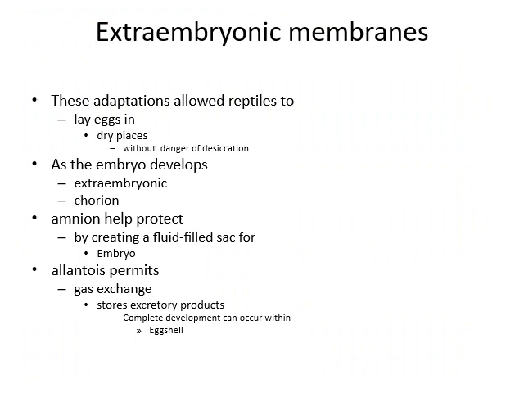Extraembryonic membranes. Basically, the reptilian egg is an amniotic egg. These adaptations allowed reptiles to lay eggs in dry places without danger of desiccation. As the embryo develops, extraembryonic membranes, chorion, amnion, allantois, and yolk sac, are produced. The amnion helps to protect the embryo as a fluid-filled sac. The allantois permits gas exchange and stores excretory products, nitrogenous waste, and complete development can occur within the eggshell.